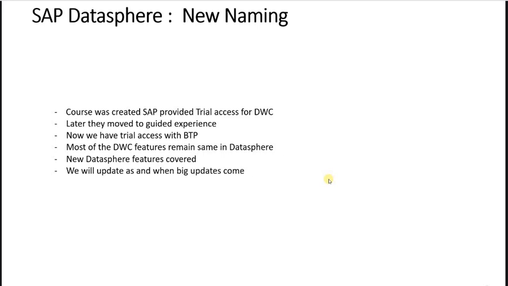For small updates, we wait for them to accumulate, and once we have enough, we update the course. For this update, we were waiting for Data Intelligence features to come in totality in SAP DWC, but it didn't come, and we have a renaming with a few new features, so we have updated the course.